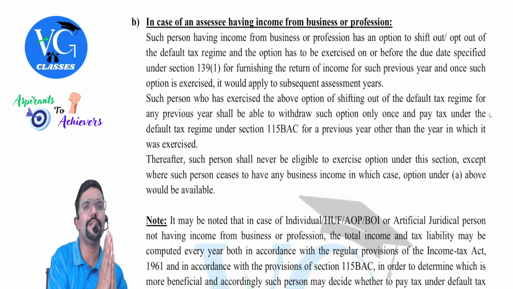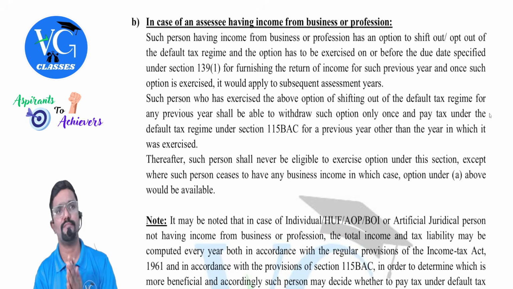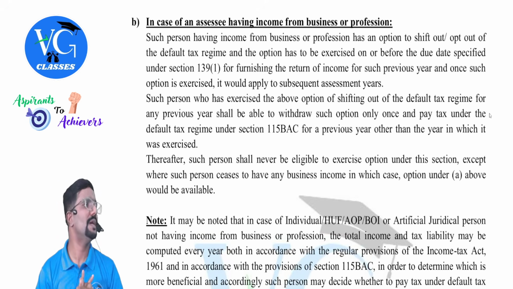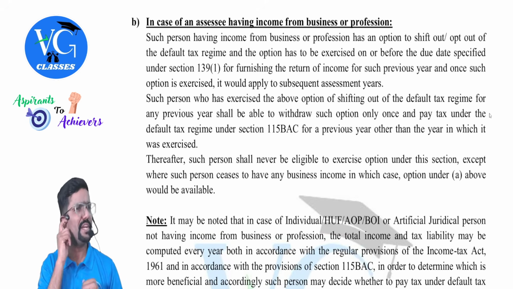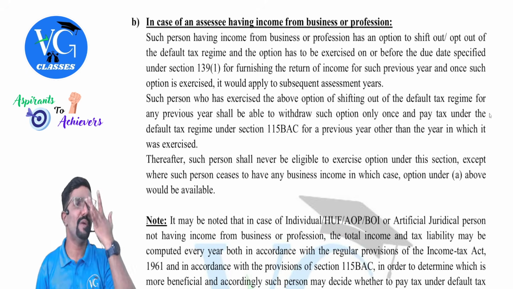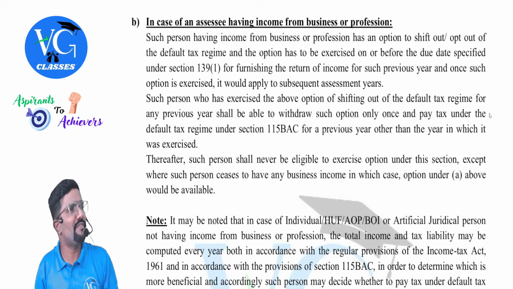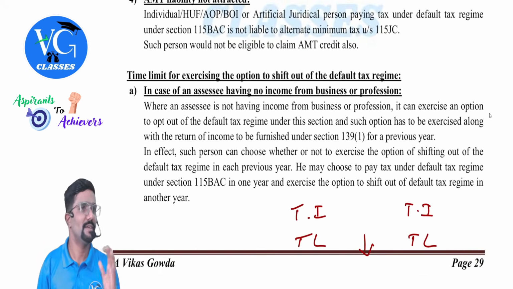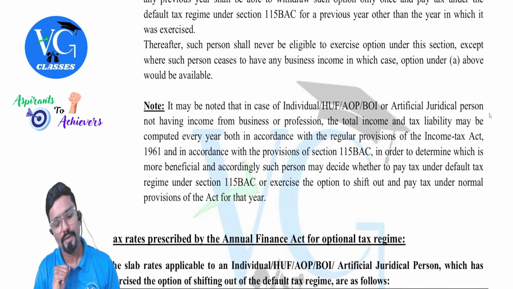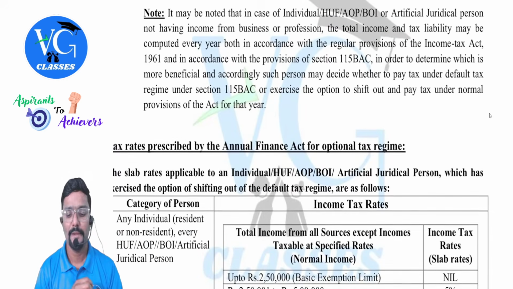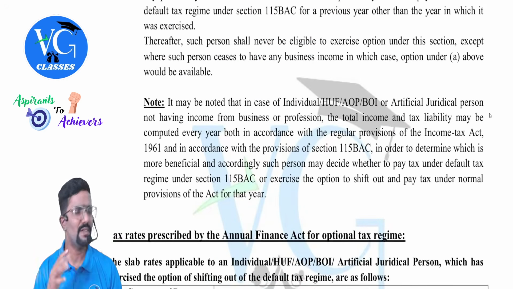But once you come back to default, you have to continue with the same. Got it? Yes. Sir, if I shut down my operation or assume I am winding up my business, am I having freedom like before? Yes. You will fall in this category in that case. That is what is mentioned. Whatever is given in this paragraph is whatever I mentioned.